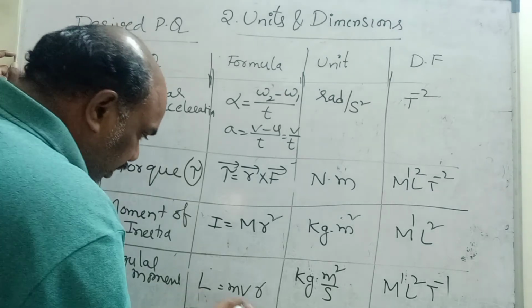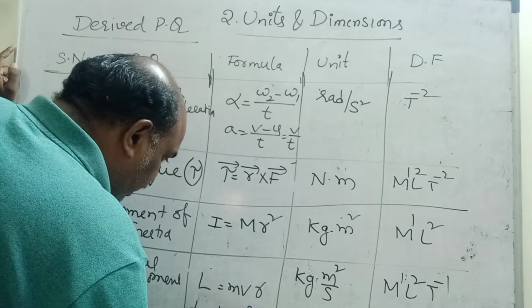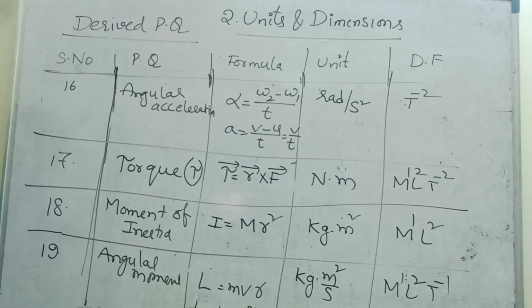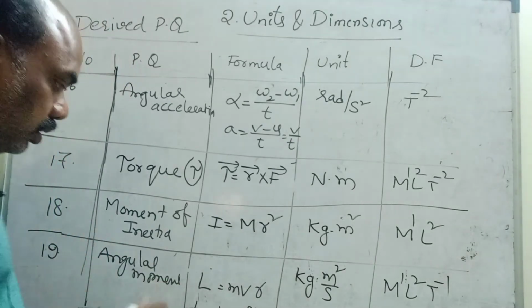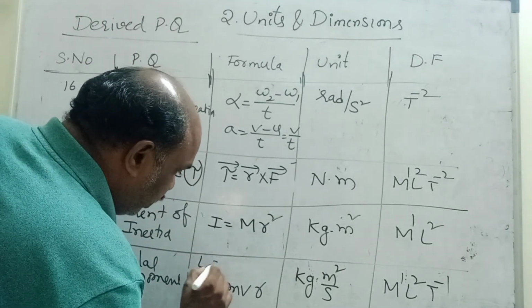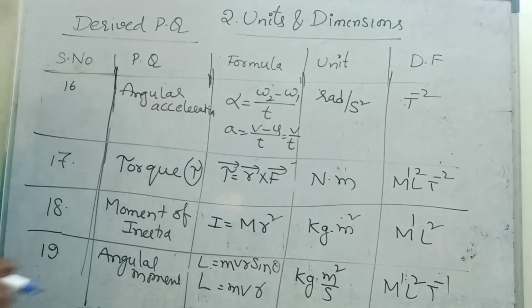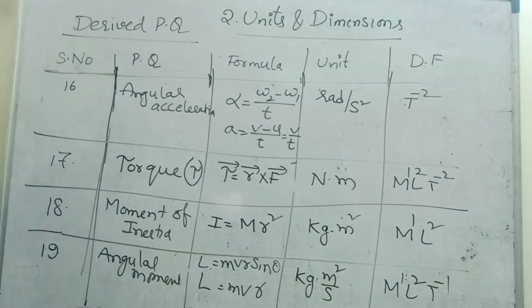Or you can learn this complete formula: mvr can also be written as mvr sin theta. If theta is 90 degrees, L is maximum. If theta is 0, L is minimum, because sin 0 is 0. It is not visible, I think, so I will write here. L is equal to mvr sin theta. If theta is equal to 0, L is 0. If theta is 90, mvr is maximum. Okay children. Note down up to here.